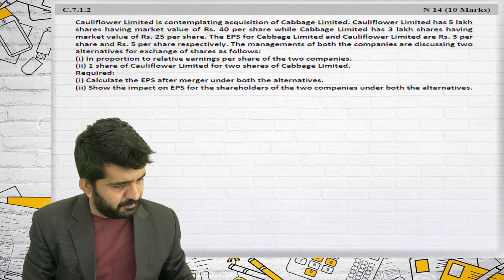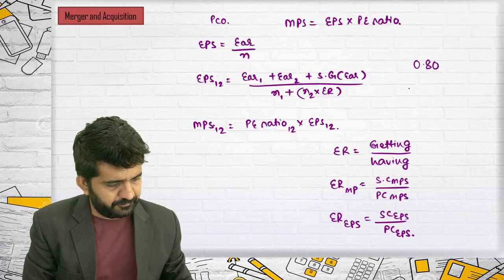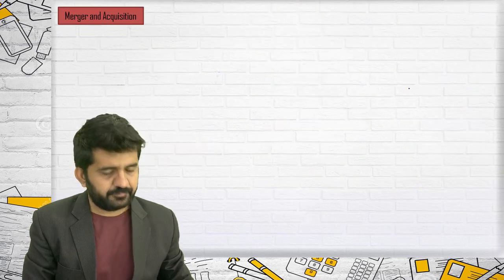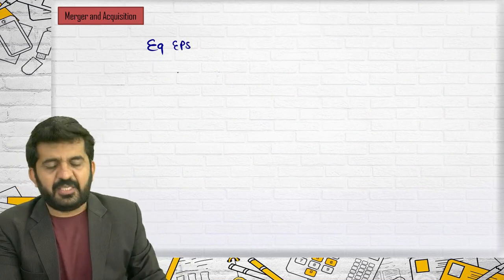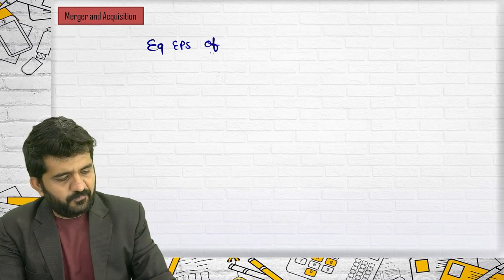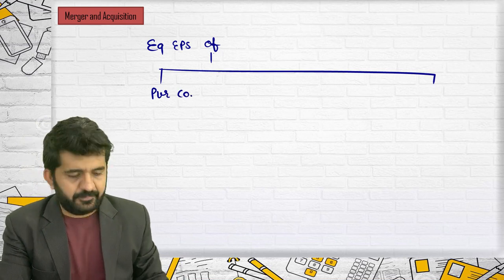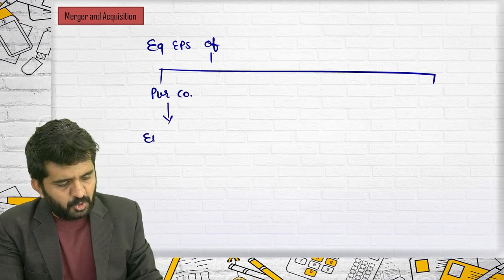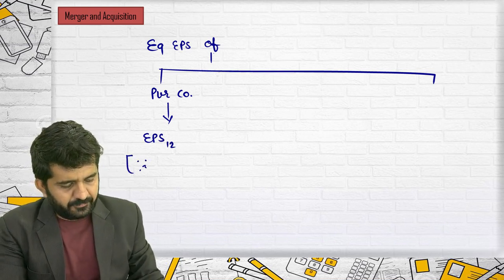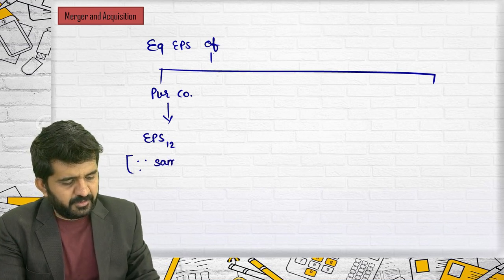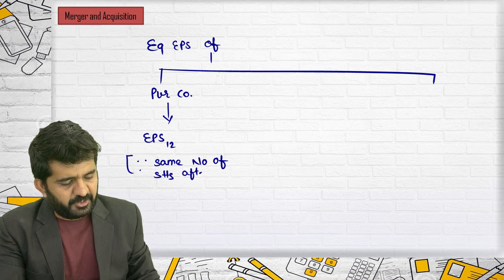Is it alright? Let me get some space and explain you this. Try to concentrate. Equivalent EPS of purchasing company is equal to EPS 12 because they hold same number of shares after merger.